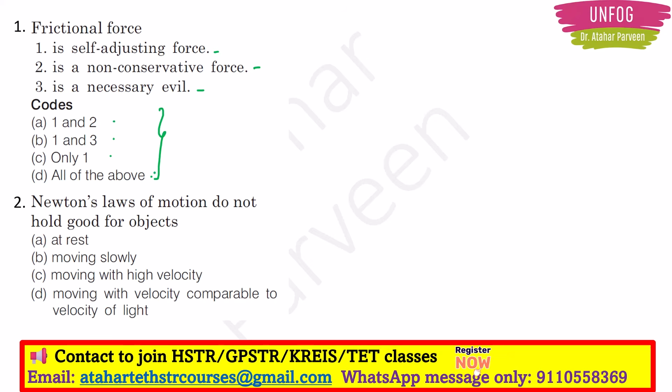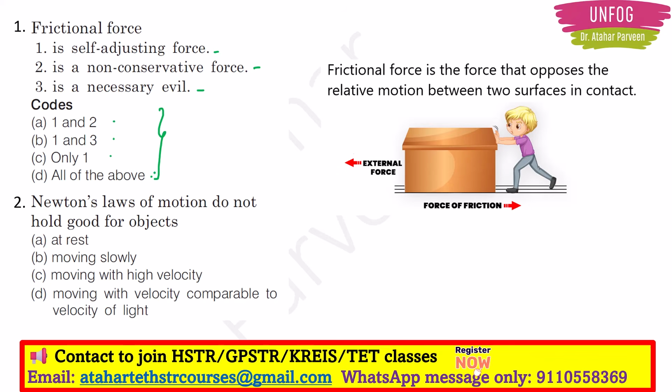Okay, so first let's understand what is a frictional force. Frictional force is that type of force which opposes the relative motion between two surfaces which are in contact. In the figure you can see, the two surfaces in contact are the surface of the ground and the surface of the table, right? Here the boy is trying to push the table.